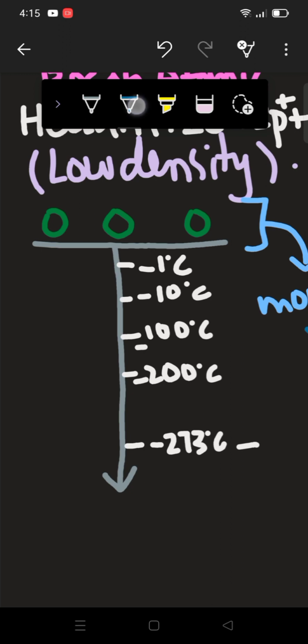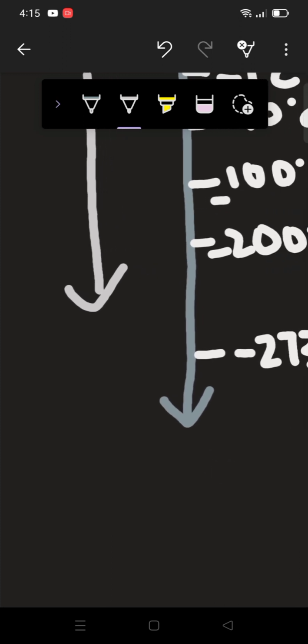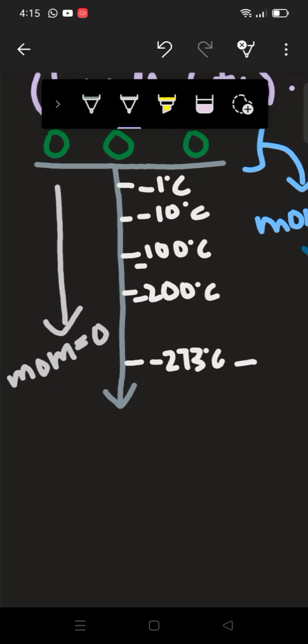However, when they are going down, we know that the temperature is decreasing. So here at minus 273 degrees centigrade, their momentum will be 0. Means there would be the lowest movement, the lowest kinetic energy. Kinetic energy here would be 0 as well, as momentum is 0.